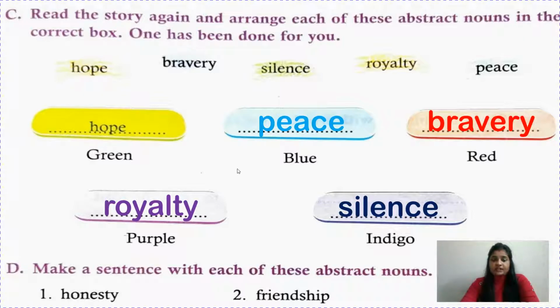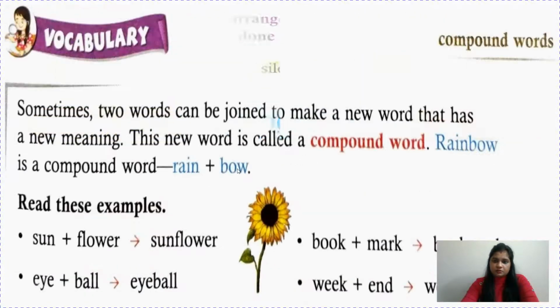Now make a sentence with each of these abstract nouns. See children, 3 abstract nouns are given. You have to frame a sentence with this, like honesty. The only phrase I can remember now is honesty is the best policy. But you can write other sentences also. We should never doubt the honesty of our employees. Friendship. John kept his friendship with his best friend from his childhood only. Kindness, we should never doubt the kindness of our king. So you can make other sentences also.